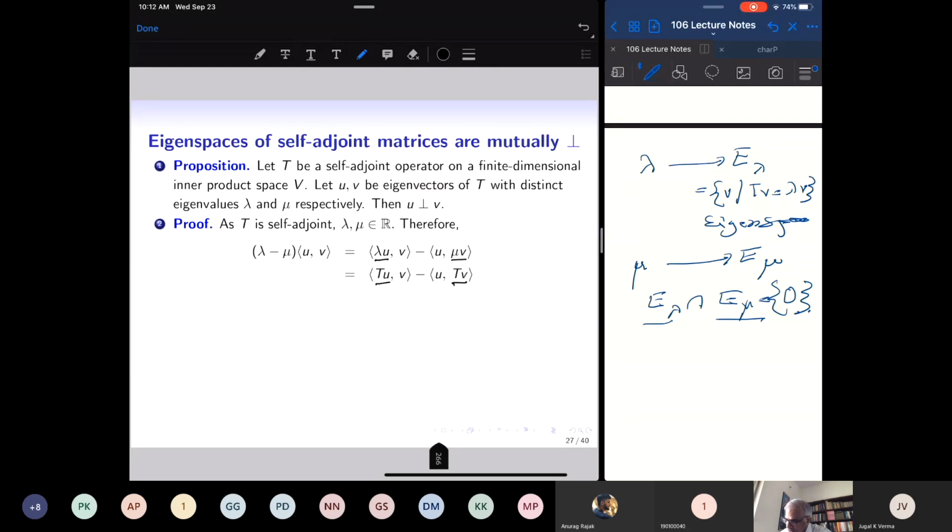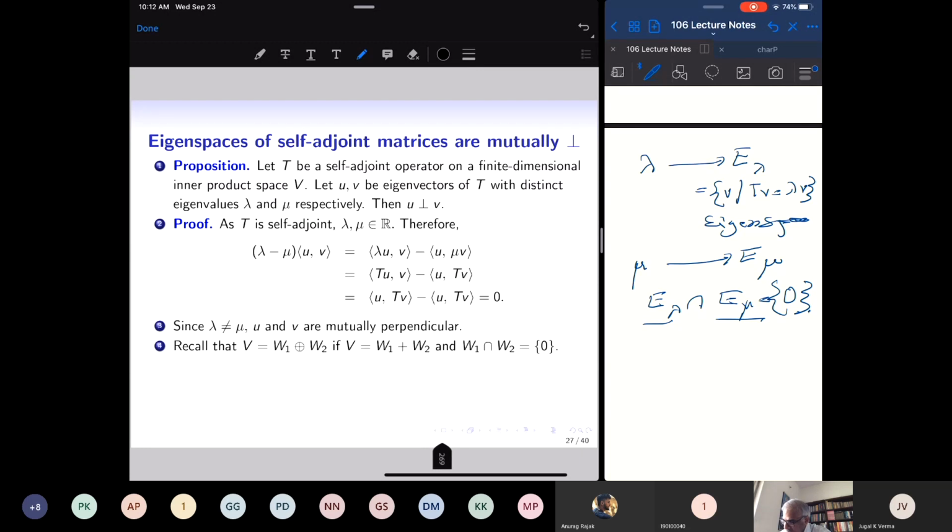So I have the inner product of Tu with v and the inner product of u with Tv, but T is self-adjoint, so these two numbers are equal. So the difference is 0. This non-zero scalar multiple of the inner product is 0, so the inner product has to be 0. So this is done. Any two eigenvectors corresponding to distinct eigenvalues are perpendicular, provided the linear operator is self-adjoint.